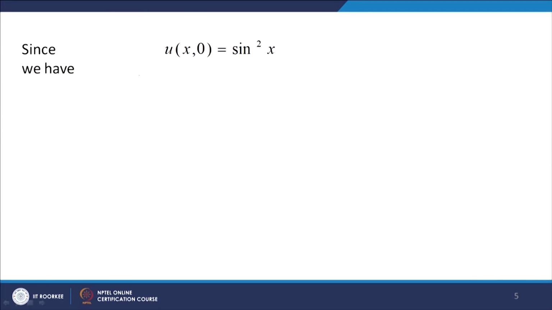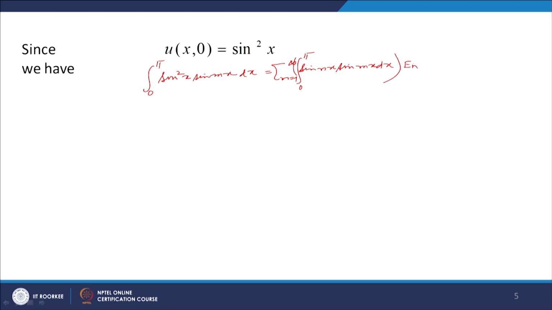So, we have u(x, 0) is sin² x. So, the integral over 0 to π of sin² x into sin(mx) dx equals sigma n equal to 1 to infinity of the integral over 0 to π of sin(nx) sin(mx) dx multiplied to E_n.